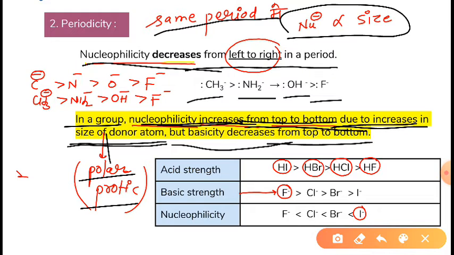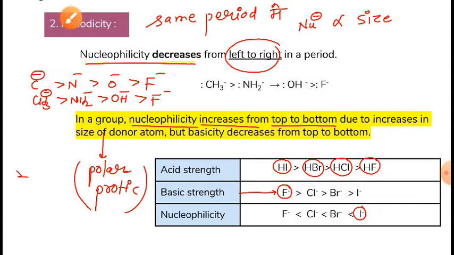Basicity decreases from top to bottom, while nucleophilicity increases because the size of the donor atom is increasing.